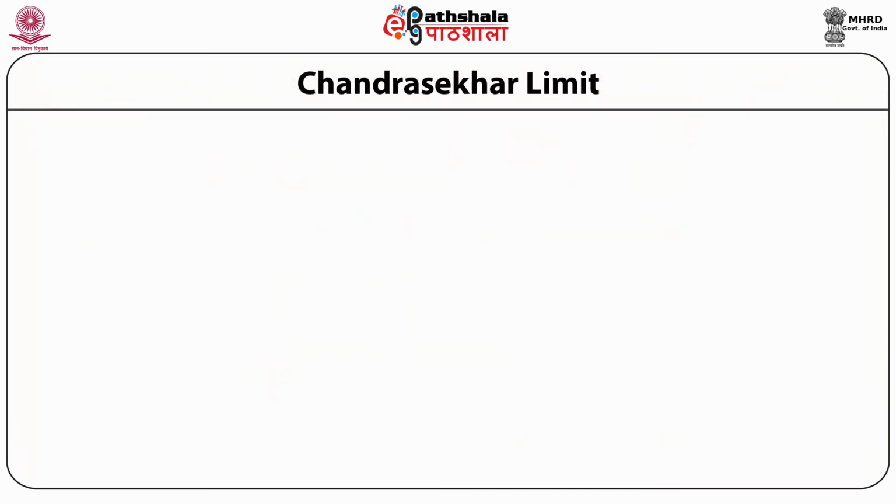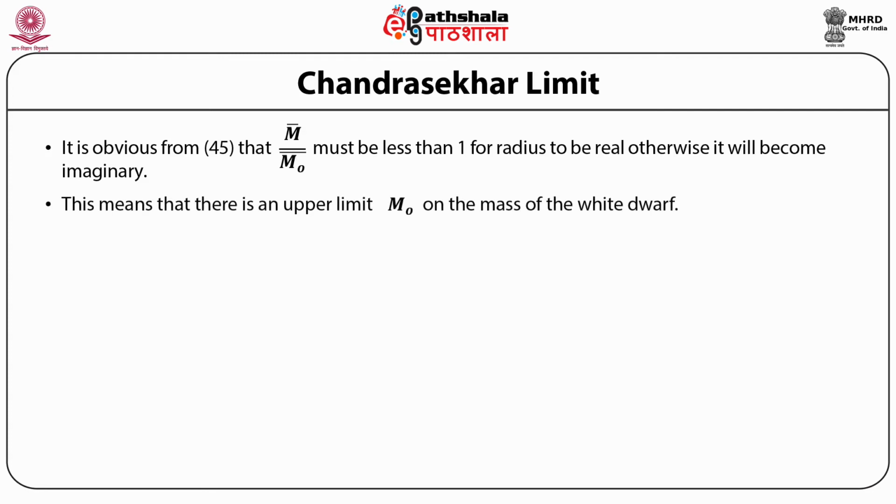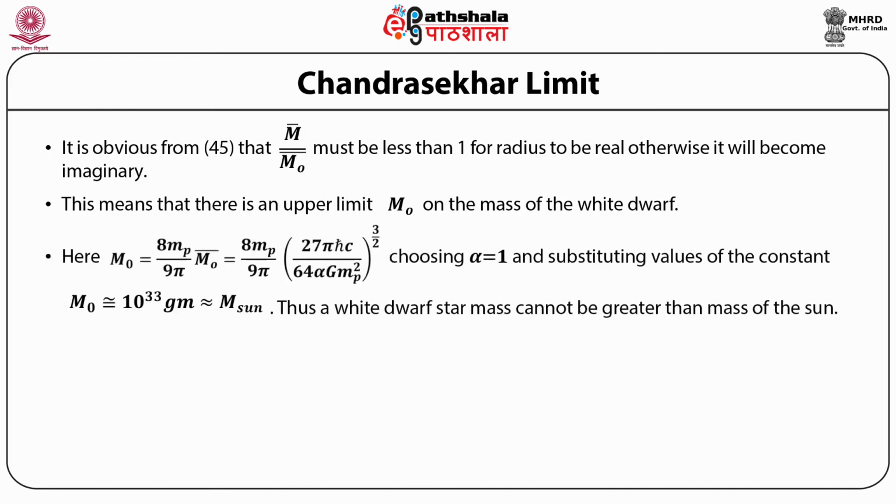Here we can come to what is called the famous Chandrasekhar limit. It is obvious from 45 that M bar upon M naught bar must be less than 1 for radius to be real, otherwise it will become imaginary. This means that there is an upper limit M0 bar on the mass of the white dwarf. Here M0 is equal to 8 times the mass of proton divided by 9 pi multiplied by M0 bar, is equal to 8 times mp upon 9 pi multiplied by (27 times pi h bar c upon 64 times alpha times G mp squared) whole raised to power 3 by 2.